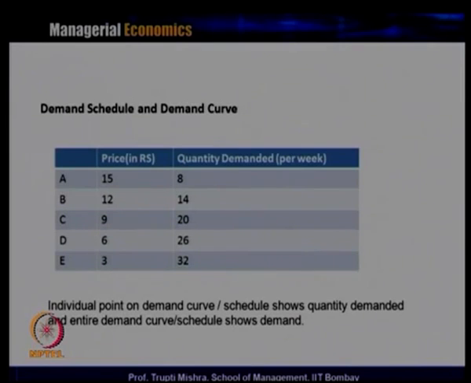Again, if you read it from below, you will find that if you are moving from point E to point A, when the price is increasing, that leads to a decrease in the quantity demanded. Any individual point on the demand curve or demand schedule shows the quantity demanded, while the entire demand curve or schedule shows the demand.